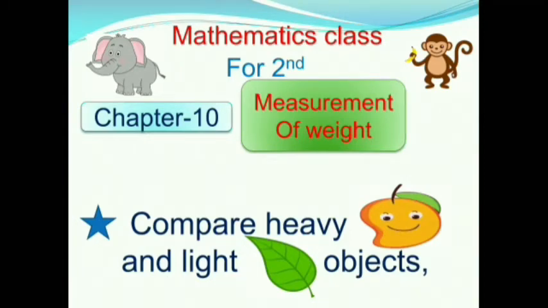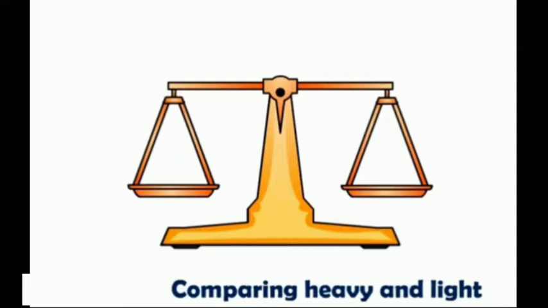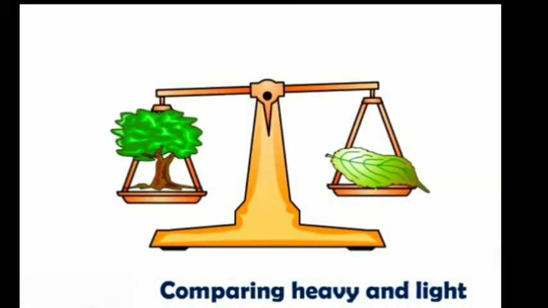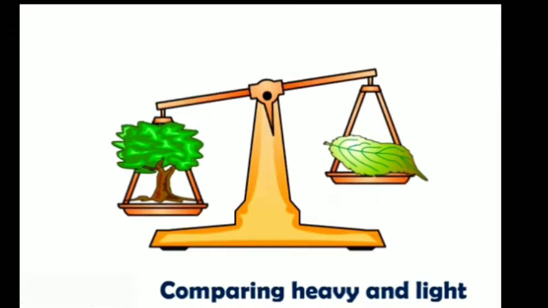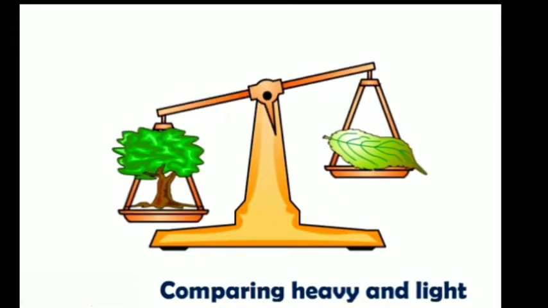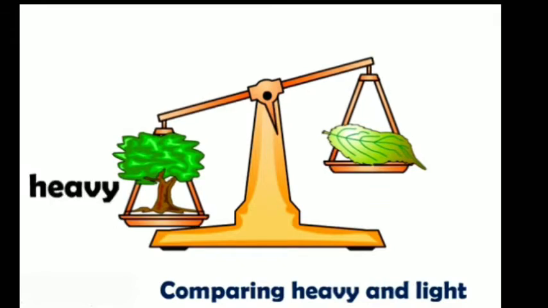Children, today we will learn about chapter 10, Measurement of Weight. In this chapter we will learn about comparing heavy and light objects. Children, look at this picture. What is this? Yes, it is a weighing scale. On one side we will keep a tree, on the other side we will keep a leaf. The tree will go down, the leaf will go up, because the tree is heavy and the leaf is light.